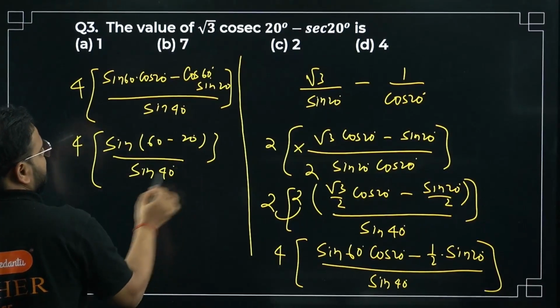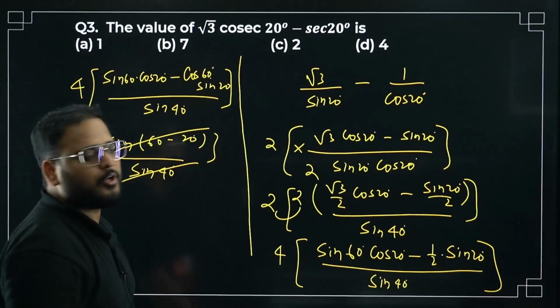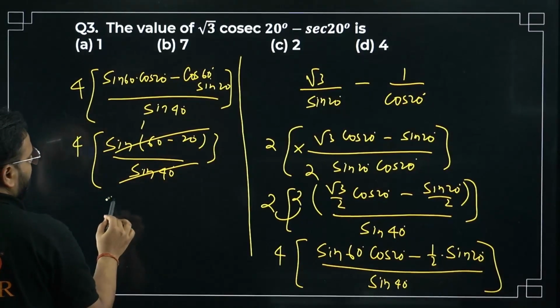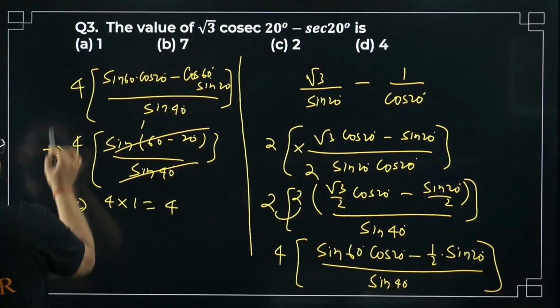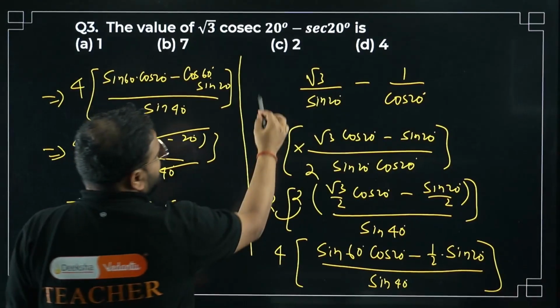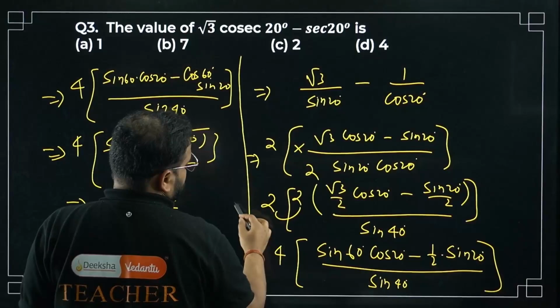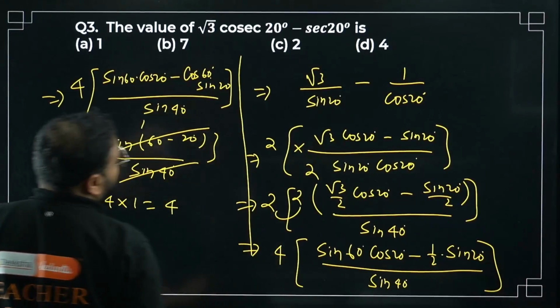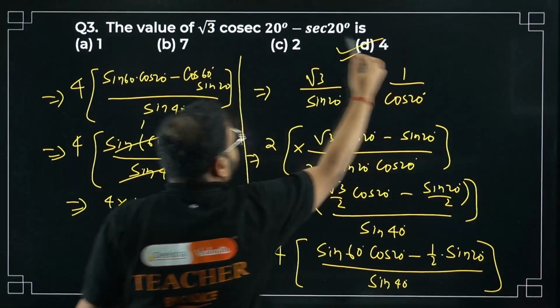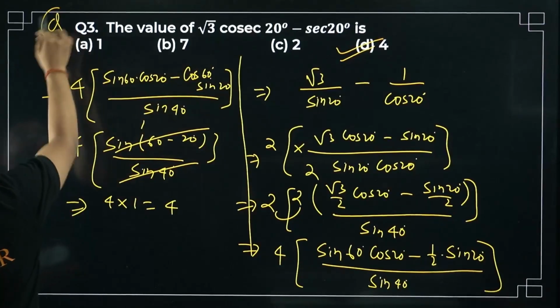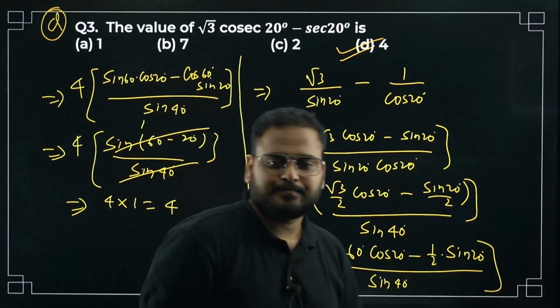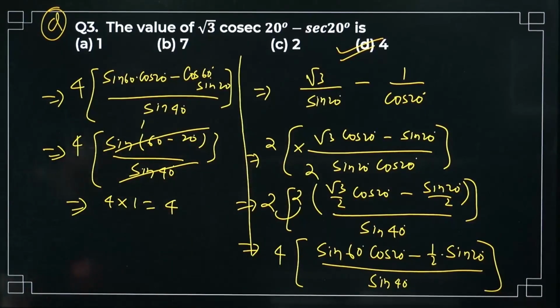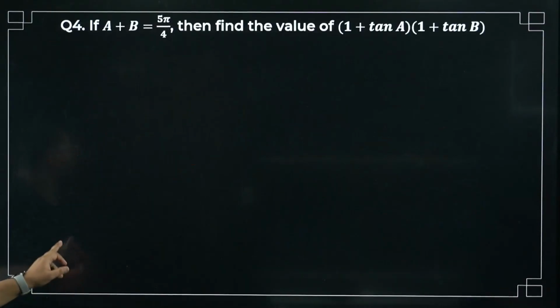This is the same thing. Sin 60 minus 20 is sin 40 only. What is the answer? 4 into 1, simply 4. Okay. The steps are like this. Please check. Answer is option number D. Please have a look. This is clear. Have a look, not a problem. Okay. Moving on now to question number 4.